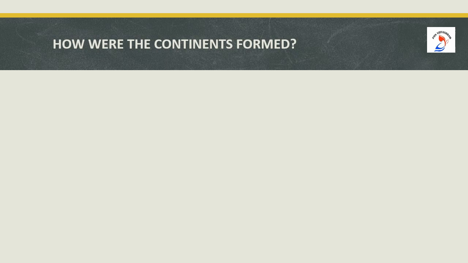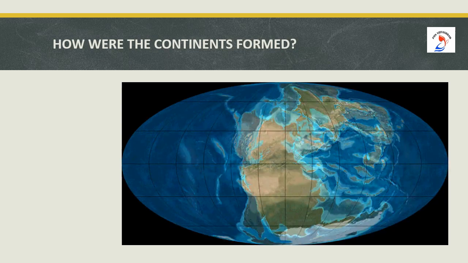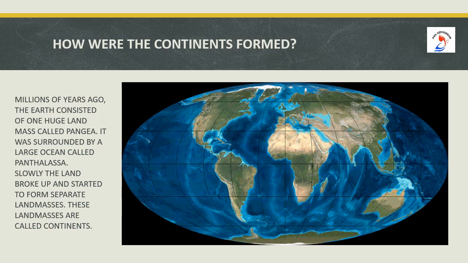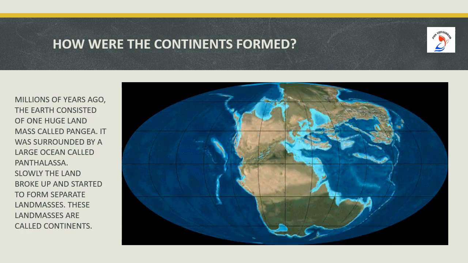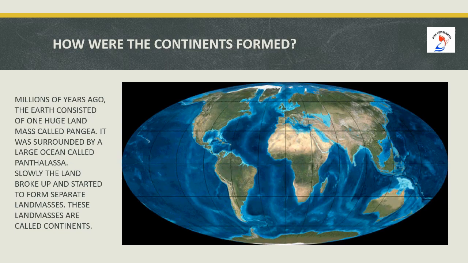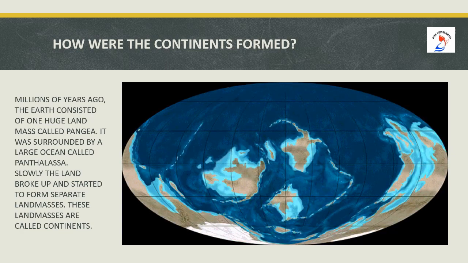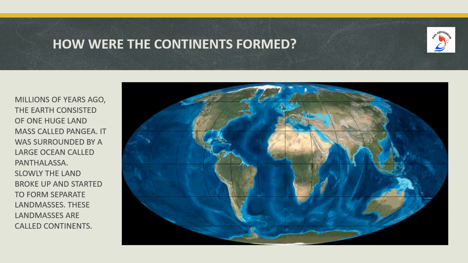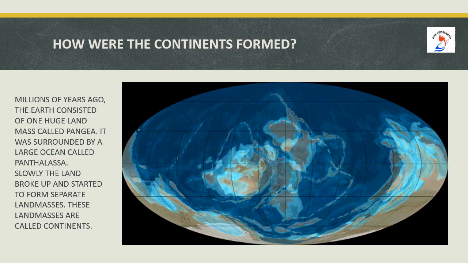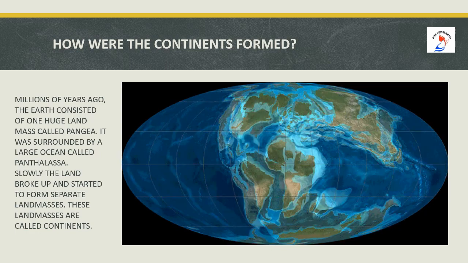How are the continents formed? Can you see in the picture? Millions of years ago, the earth consisted of one huge landmass called Pangaea. It was surrounded by a large ocean called Panthalassa. Slowly, the land broke up and started to form separate landmasses. These landmasses are called continents.